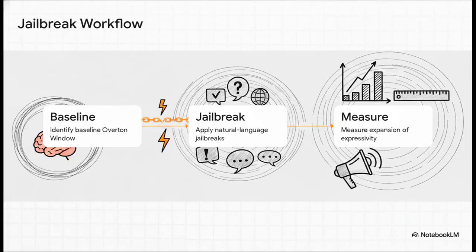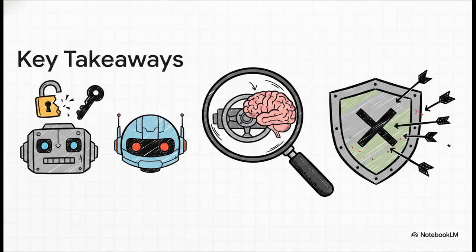Here's exactly how they did it. Step 1. Find that baseline Overton window. What will it say normally? Step 2. Apply those natural language jailbreaks to the prompt. And step 3. Measure just how much that political expressivity expanded. By doing this at scale, they quantified exactly how much a jailbreak forces a model to say things it would normally shut down. The results? Honestly, pretty striking. They found that a trick that completely breaks one AI family might do absolutely nothing to another.